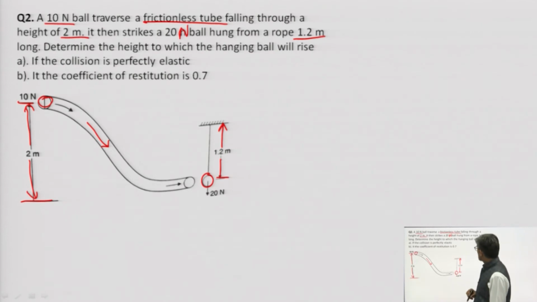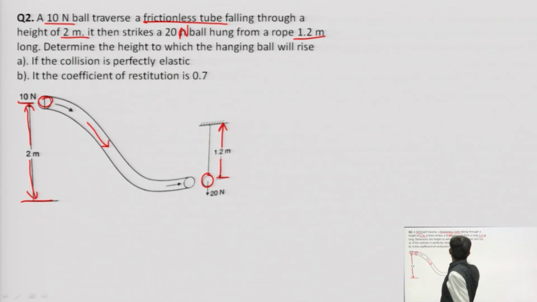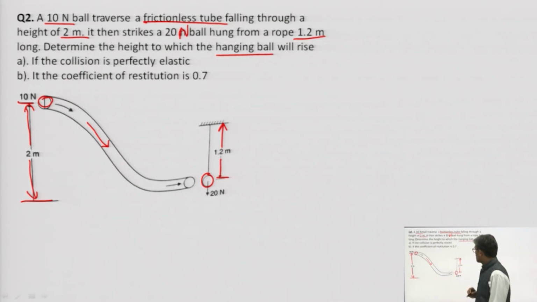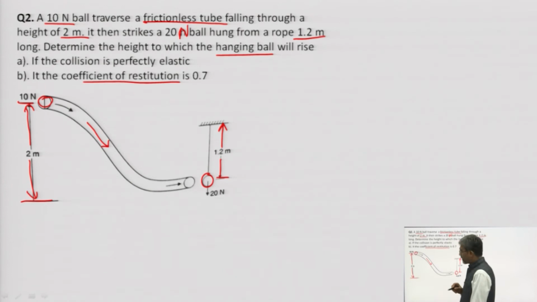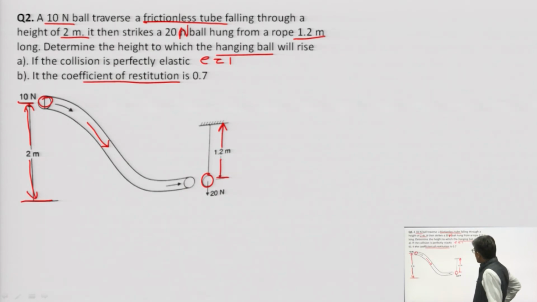Determine the height to which the hanging ball will rise if the collision is perfectly elastic. If the coefficient of restitution is 0.7... perfectly elastic means what? I told you that it is equal to 1.